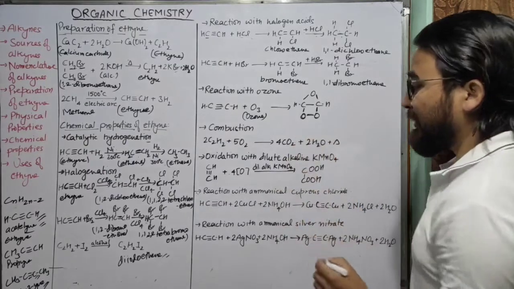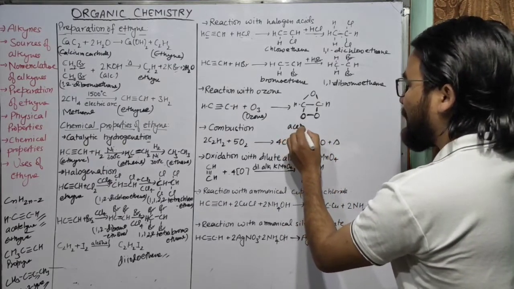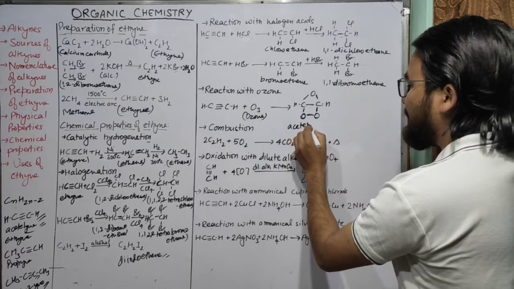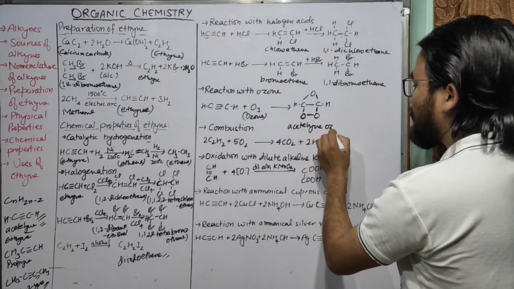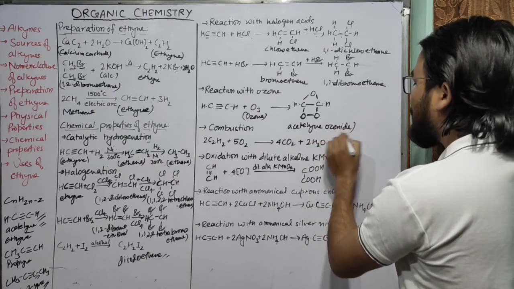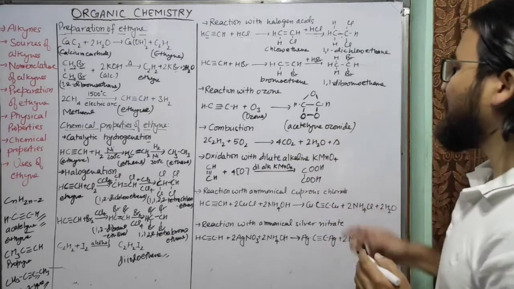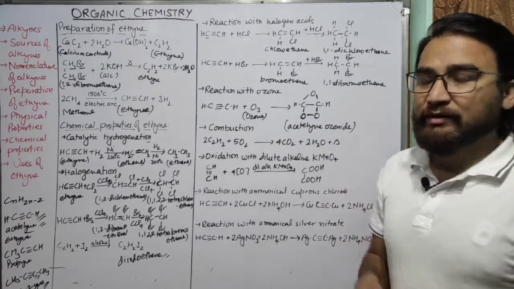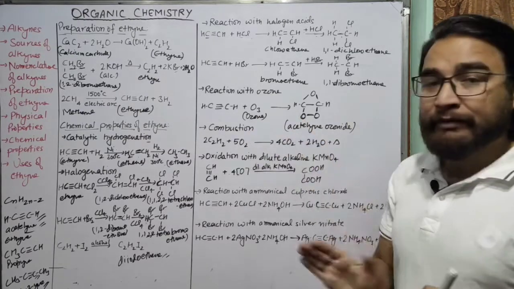So what will be its name? Its name is acetylene ozonide. So this is how the ozonides are prepared. This is how the reaction with ozone takes place.